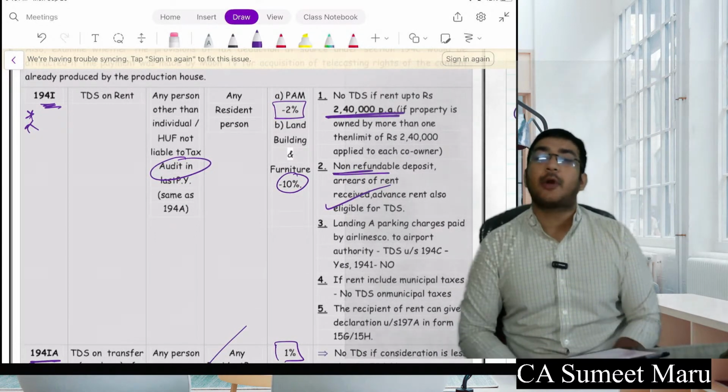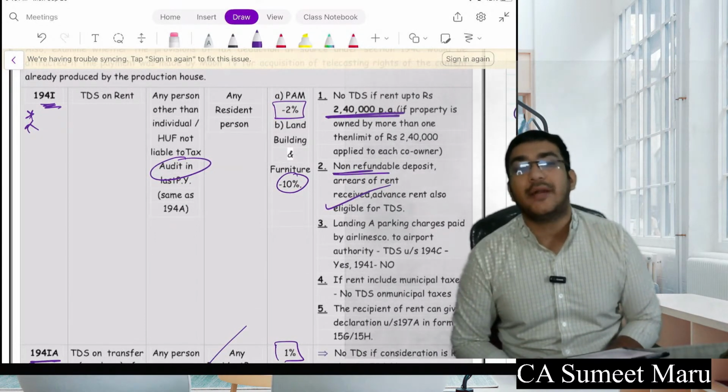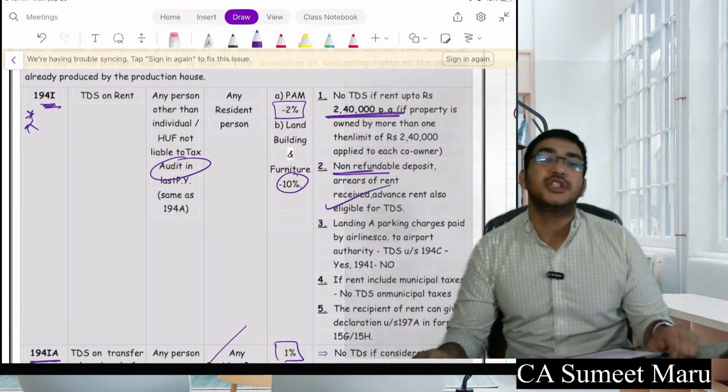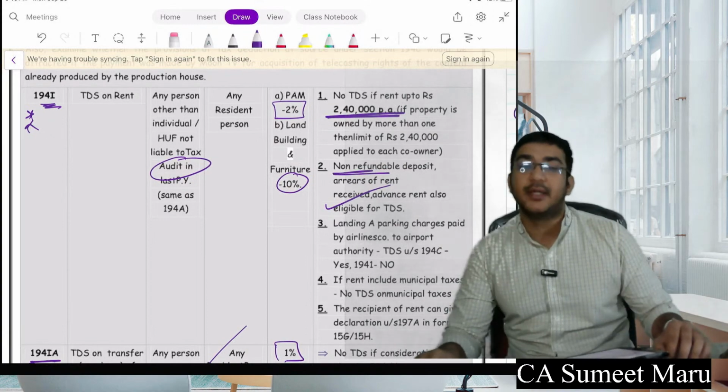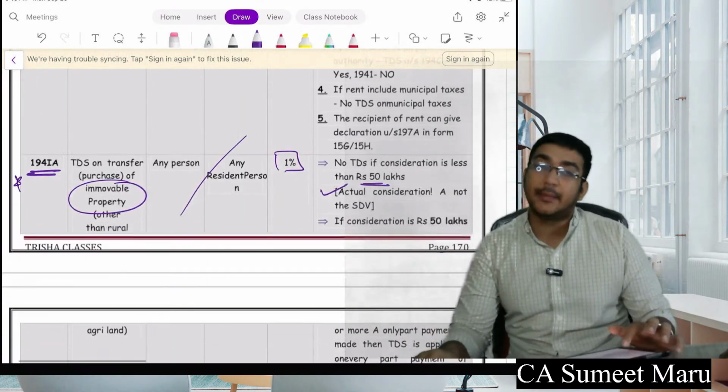When you take any property on rent and you are paying rent, if the rent is above 2,40,000 for the complete year, then for plant and machinery the rate is 2%, and for property, land and building the rate is 10%. This needs to be done if audit is applicable to you in the last year.